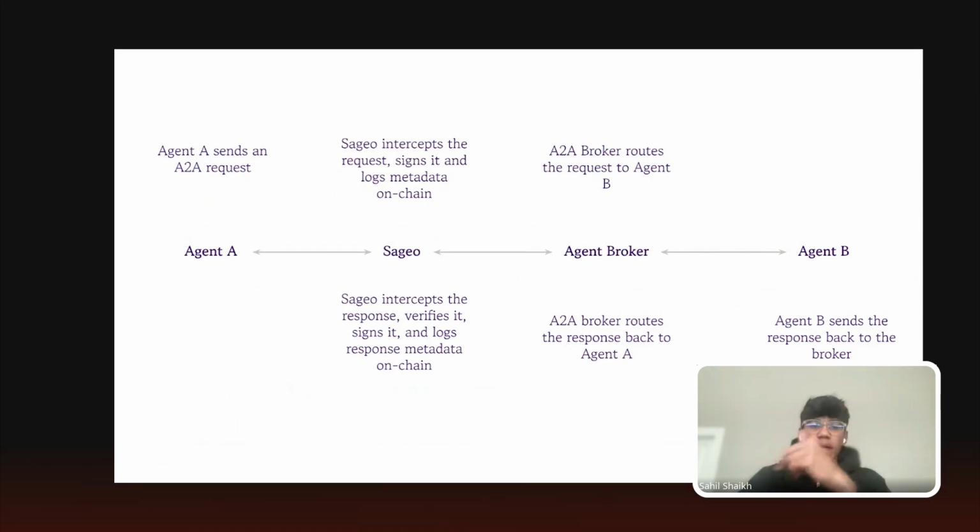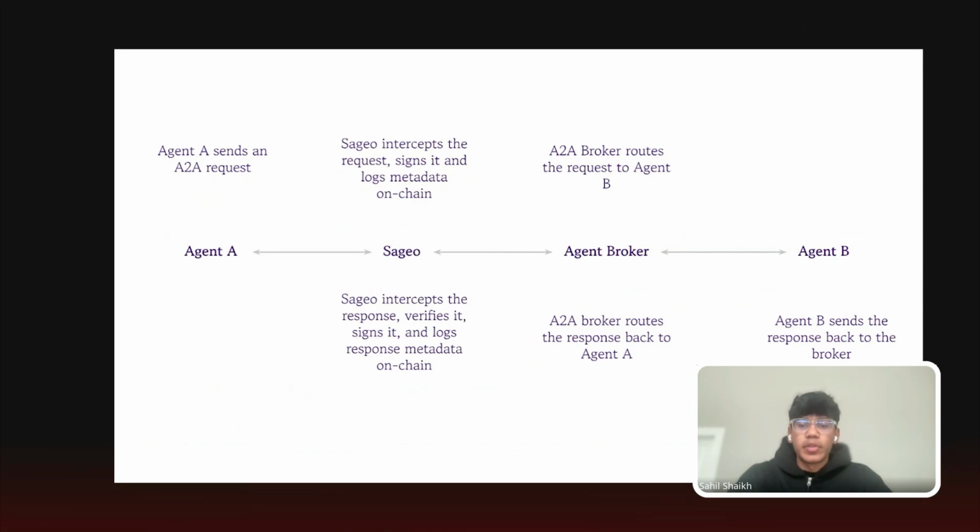Sageo will basically wrap that A2A flow. It'll act as a proxy between the agent and the broker. It'll intercept exactly what is being sent in each agent interaction, which enables Sageo to read, track and verify every single agent-to-agent interaction.